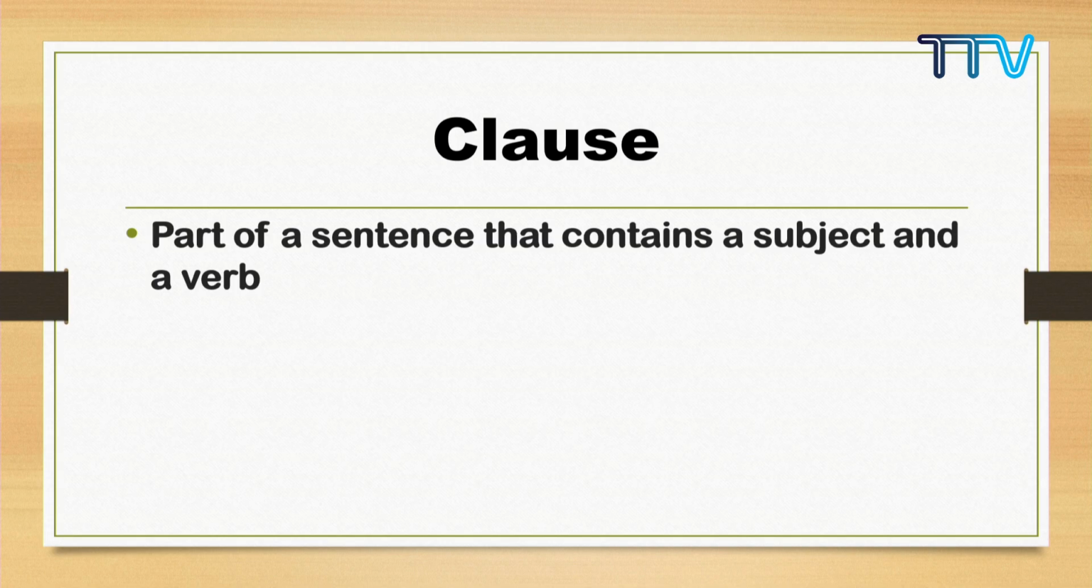Clause: a part of a sentence that contains a subject and a verb. So what you need to remember is a clause is a part of a sentence. It means this is there in a sentence. It's a part of a sentence that contains a subject and a verb. By now, I assume all of you know what a subject is and what a verb is, isn't it? So a part of a sentence that contains a subject and a verb is called a clause.